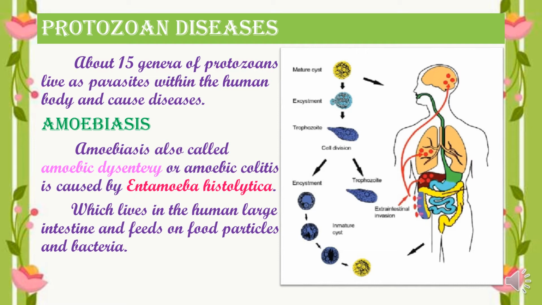You can see here the mature cyst that enters the mouth through contaminated food and water. It moves into the intestine and lives inside the intestine, feeding on the food particles and the bacteria present in our intestine, and it survives as a parasite.